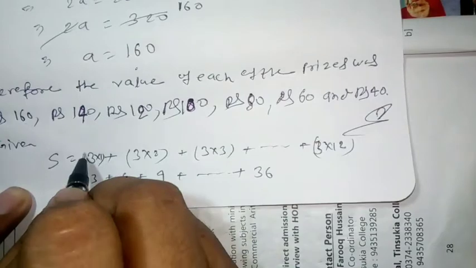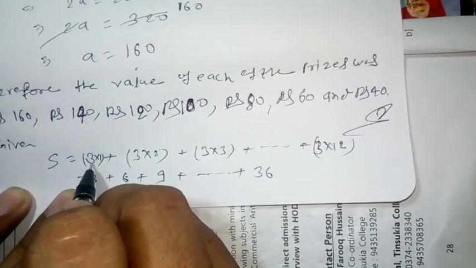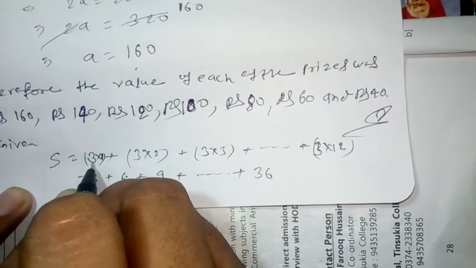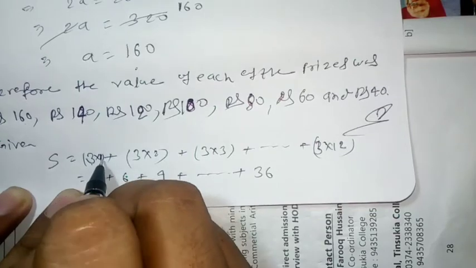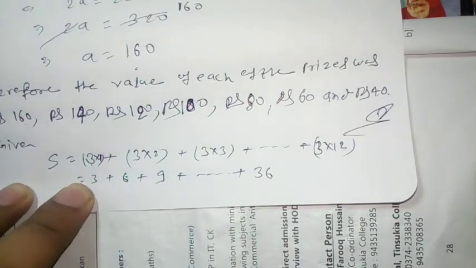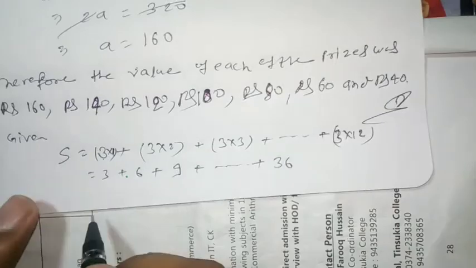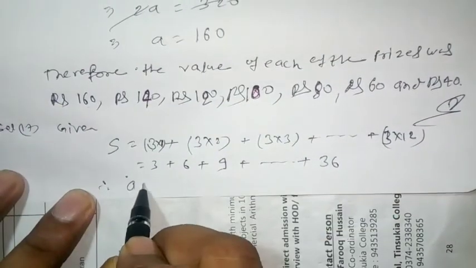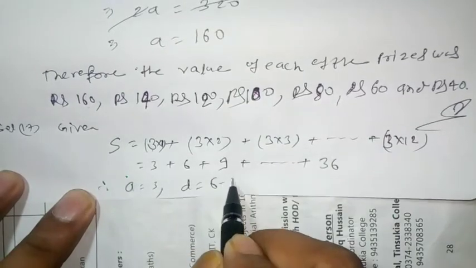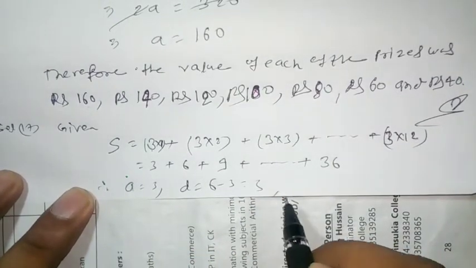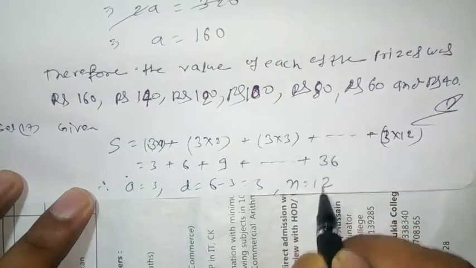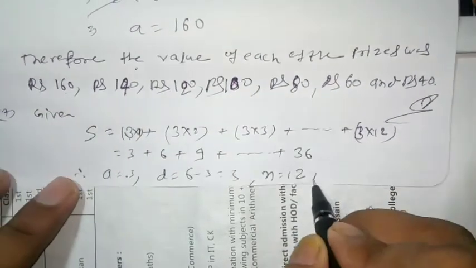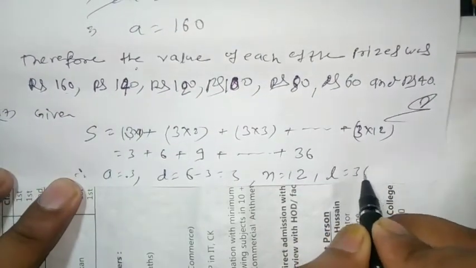Three into 1, because class 1 planted 3. There are 3 sections, class 1 planted 1 tree, therefore 3 into 1. Now, A is equal to 3, D is equal to 6 minus 3 which is 3, N is equal to 12, there are 12 classes, and L is equal to 36.